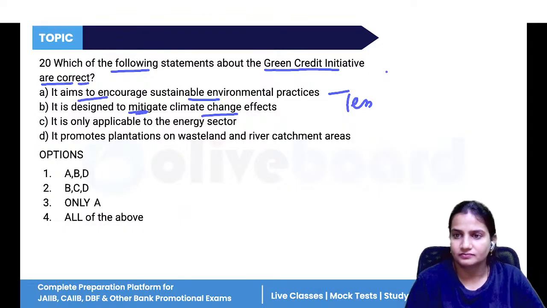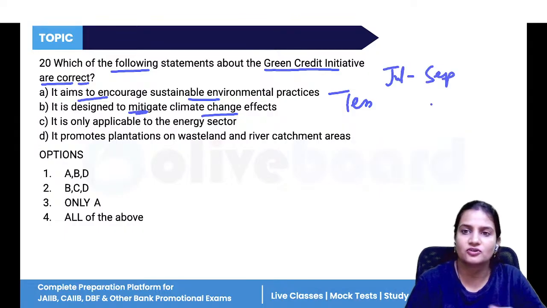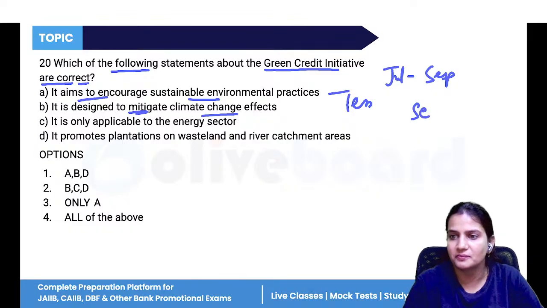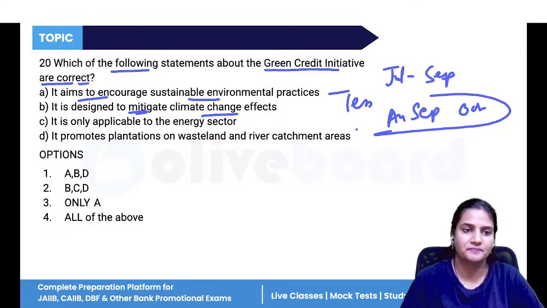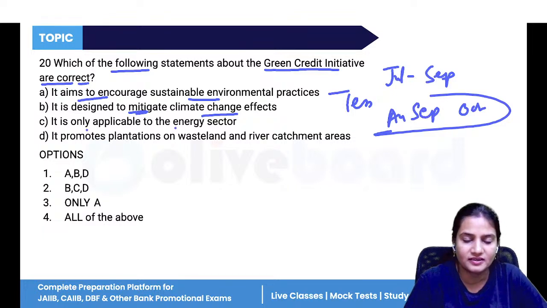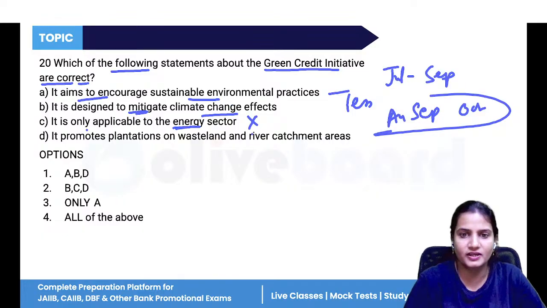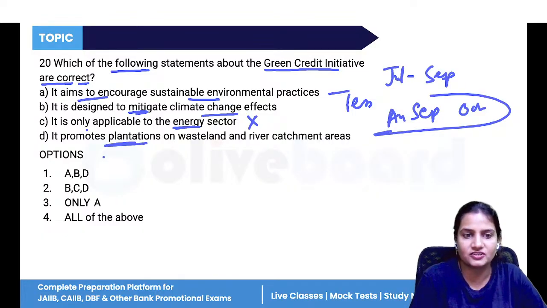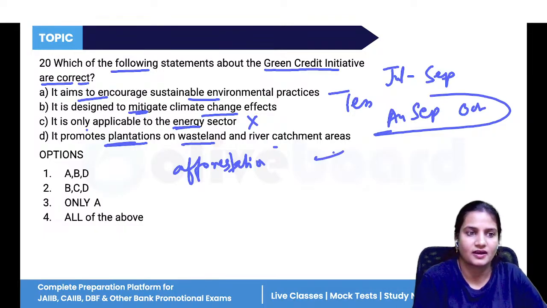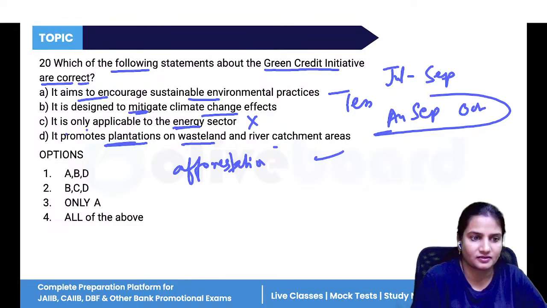Like 10 years back, the monsoon time was from July to September, but now the actual monsoon starts later, in August, September, October. So this is how the climate is changing. Now, is it only applicable to the energy sector? No, it is applicable to the renewable sector and different sectors, not only the energy sector. It promotes plantation, that is afforestation on wasteland and river catchments. Afforestation, yes, this is also correct. So A, B, and D are correct. Option 1.